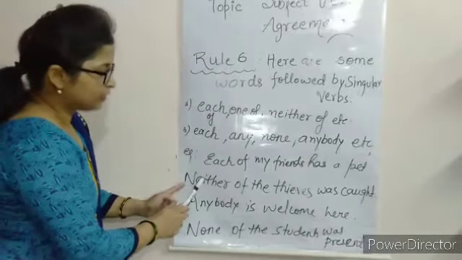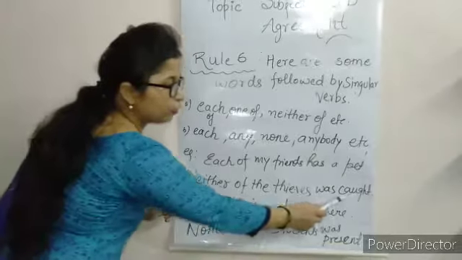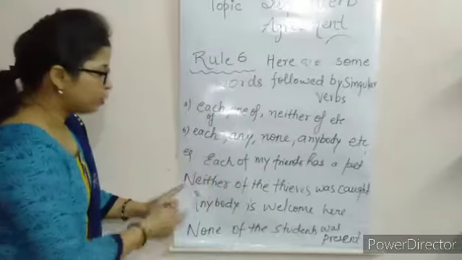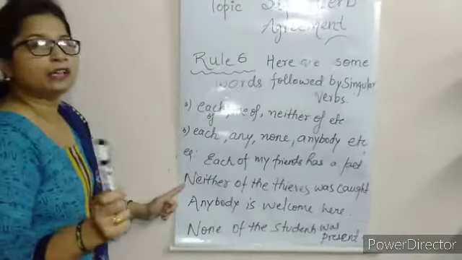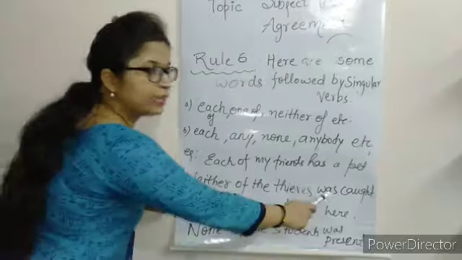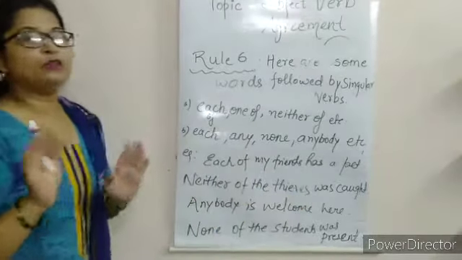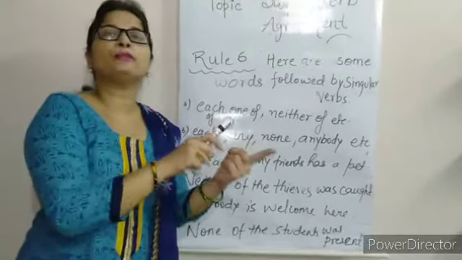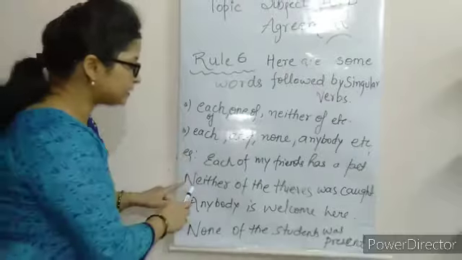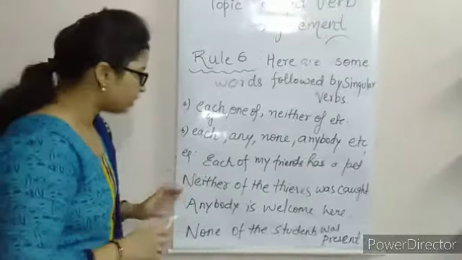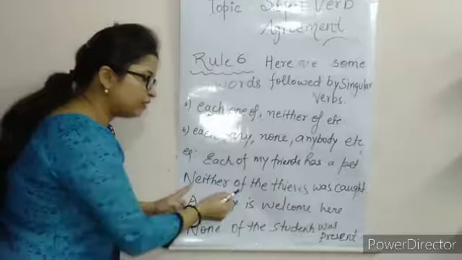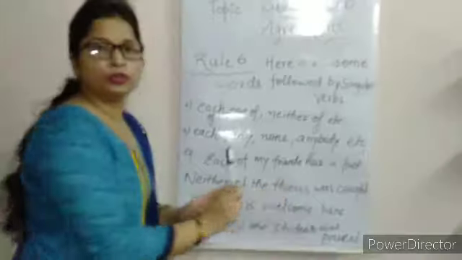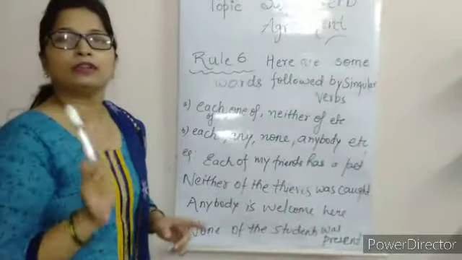Next sentence is neither of the thieves was caught. दो subject क्या है? Plural है. But because you are using neither of in this sentence, because of this you are using a singular verb. ऐसे अगर rule 1 की बात करें, according to that rule, with a plural subject you have to use a plural verb. But in this you don't have to see the subject. What you are looking at is neither of, means with this word you will definitely use a singular verb. So you are using was, that is a singular verb.